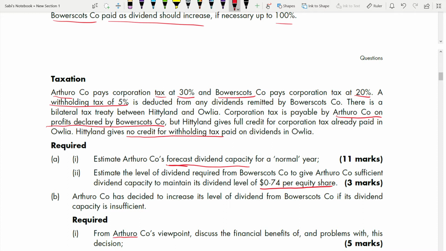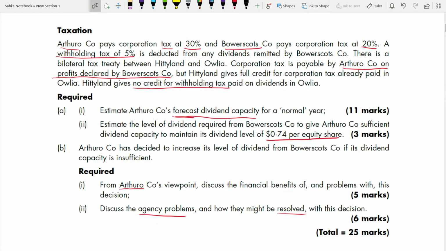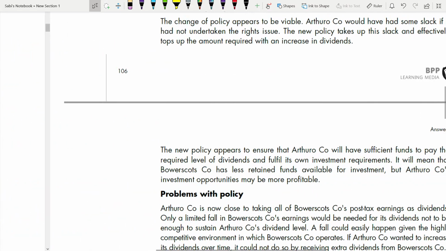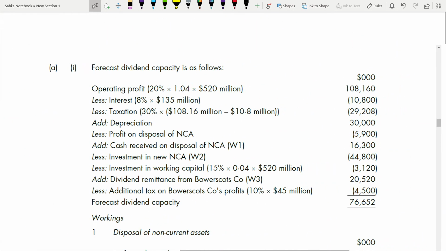Now we have to estimate the dividend capacity for a normal year. To estimate that, let's go through this. This is basically your free cash flow to equity method, because whenever they are talking about dividend capacity, you have to use this model.